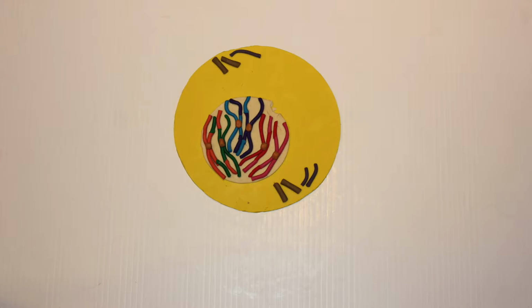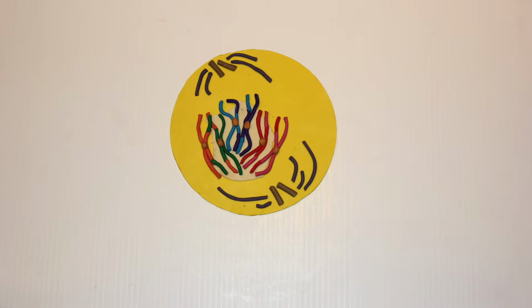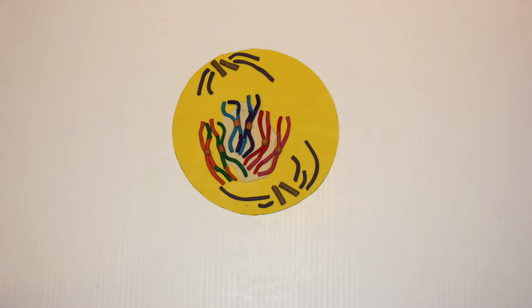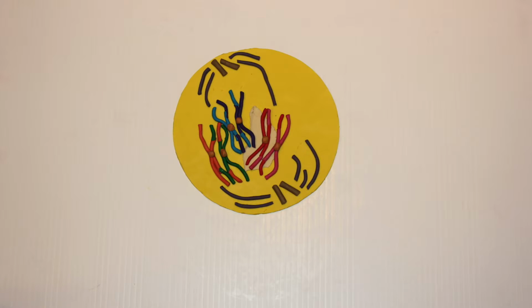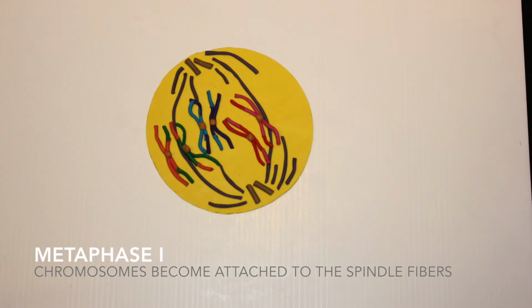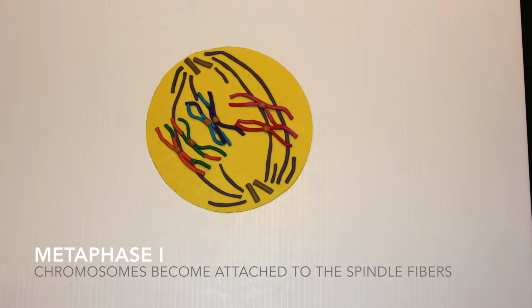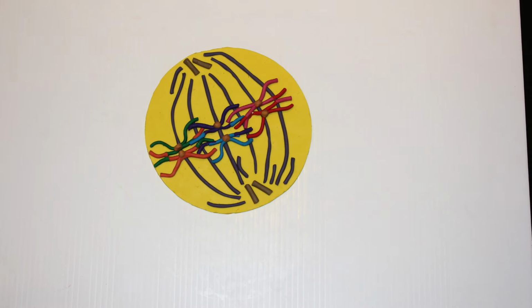After crossing over has occurred, the sister chromatids of one chromosome are no longer identical to one another. In addition, the spindle fibers start to form and the nuclear envelope disintegrates. In metaphase 1, tetrads line up along the equator of the cell. Once they are lined up, the spindle fibers attach to each centromere.